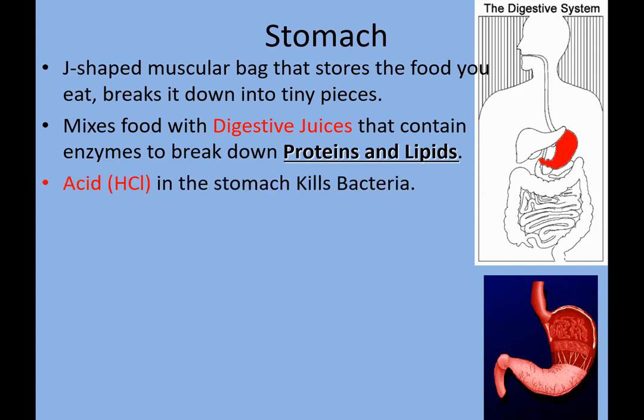The stomach contains HCl, which kills the bacteria. So the question arises: if the stomach contains HCl in a concentrated amount, why does it not affect the walls of the stomach? We all know HCl is a very strong acid. This is because of mucus.